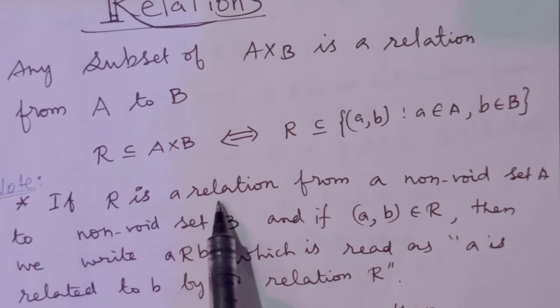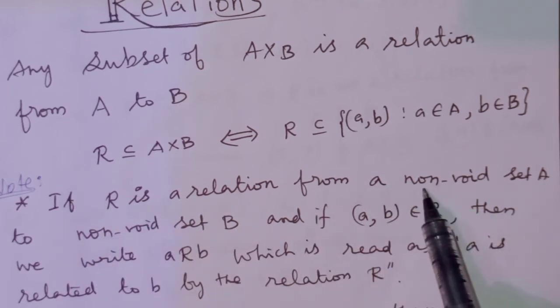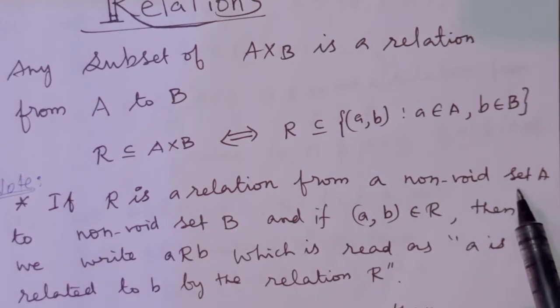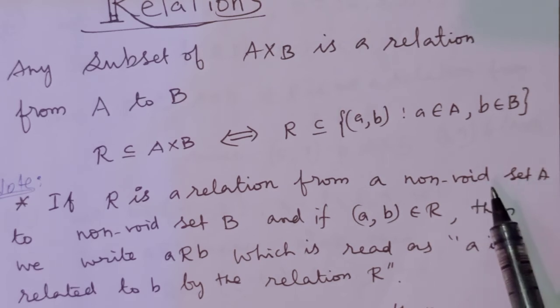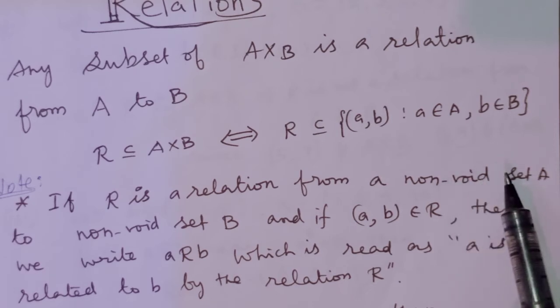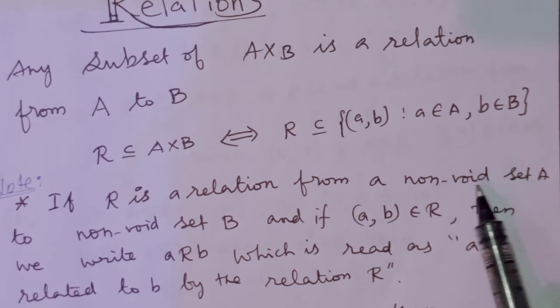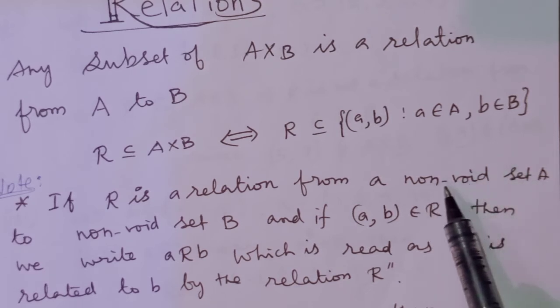If R is a relation from a non-void set. Non-void means what? Non-empty. Empty set, null set, void set, all the three are the same. But here non-void, non-empty, non-null. We won't say non-null, but we can say sometimes non-void or else non-empty set.